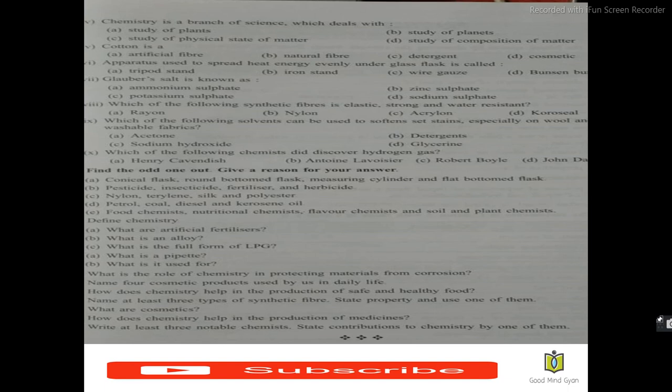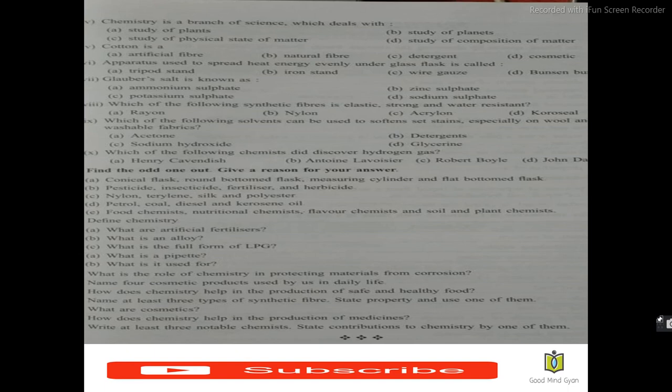Next, what is a pipette? Pipette is a long narrow tube provided with a nozzle at one end and a bulb in the middle. A circular mark is made in its neck which signifies the volume of liquid which it can measure. It is used for measuring a fixed volume of liquid chemicals and then transferring it into another vessel.